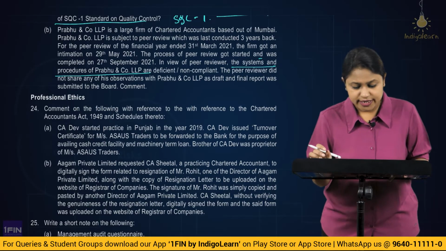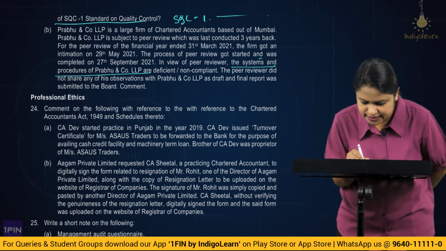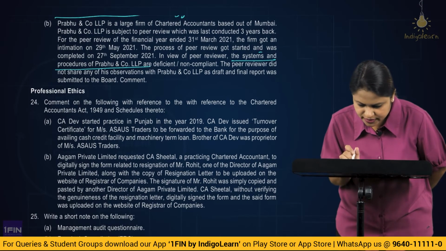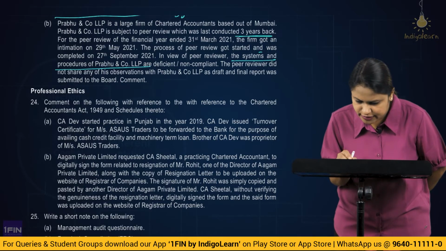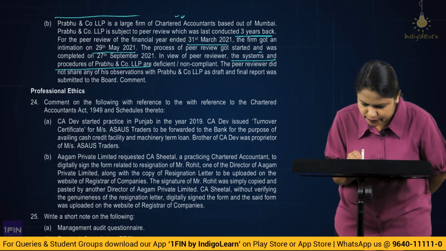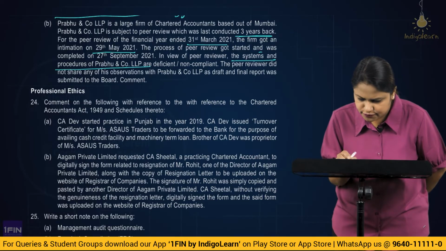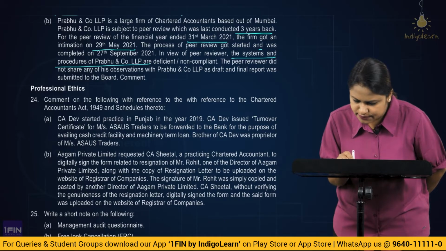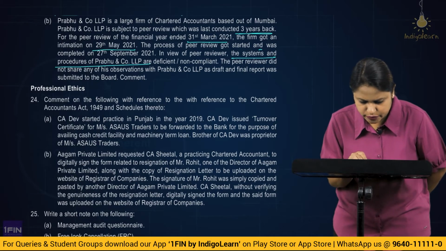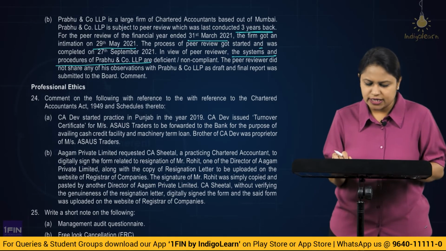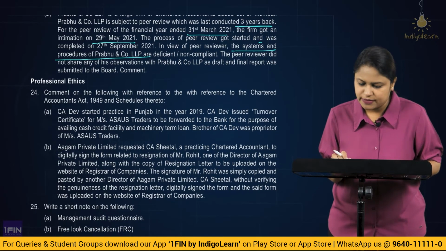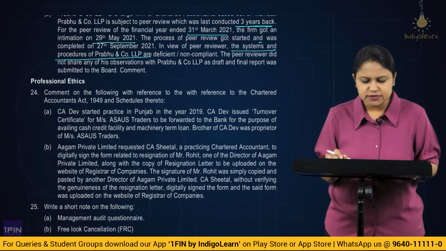Comment. Okay. So proper reading is: Prabhu and Company is a large firm of chartered accountants. They were subject to peer review 3 years back. In the financial year ended 31 March 21, the firm got an intimation on 29th May 21. Alright. So for doing the peer review of 2021, they got it on 29th May 21. The process of peer review got started and was completed on 27th September 21. Okay. In the view of the peer reviewer, the system and the procedures of Prabhu and Company LLP are deficient and non-compliant. The peer reviewer did not share any of the observations.